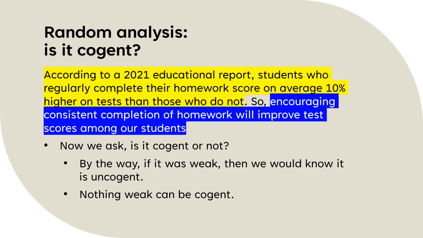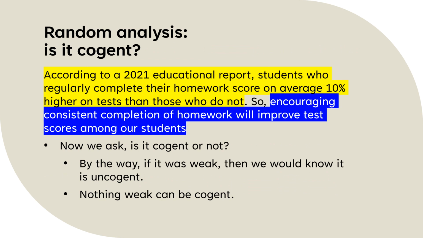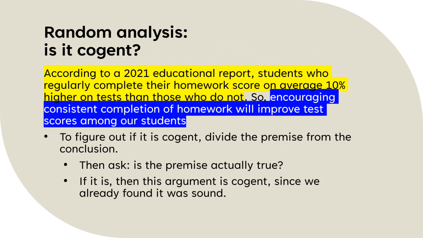If we had answered the question, is it strong, by saying, no, it's not strong, if we had said, in other words, that the argument is weak, then we would already know it's uncogent, right? So it's great when an argument's weak, because then we already have the answer to the next question, which is it's uncogent, all right? But as we just figured out earlier, it's strong. So we have a little more work to do, okay?